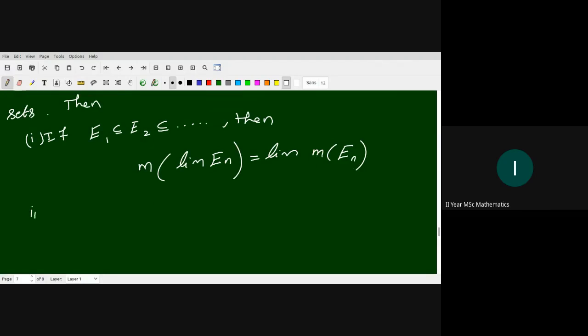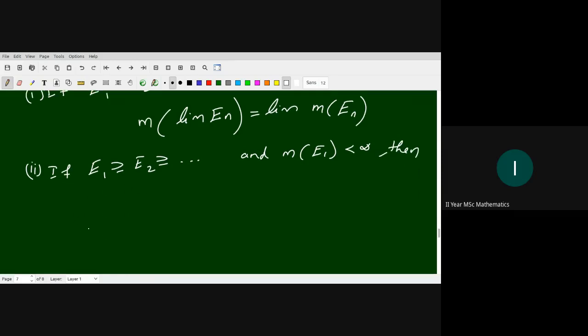The second one, if E1 contains E2, contains E3, and so on, it's a decreasing sequence, and the measure of the largest set E1 is finite, then the measure of limit E_n is the limit of the measure of E_n. So measure and limit can be interchanged, right?